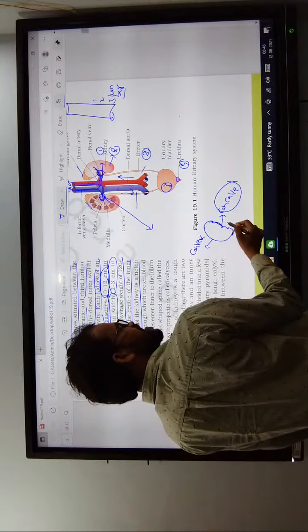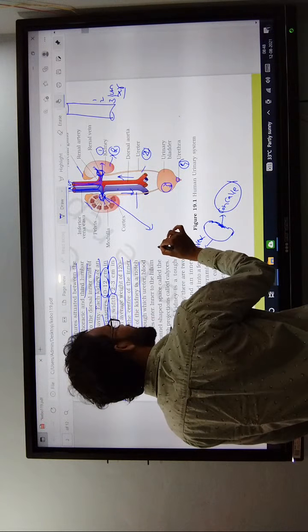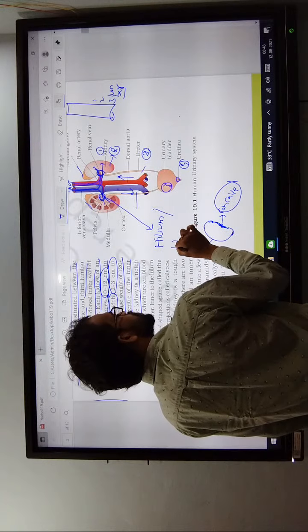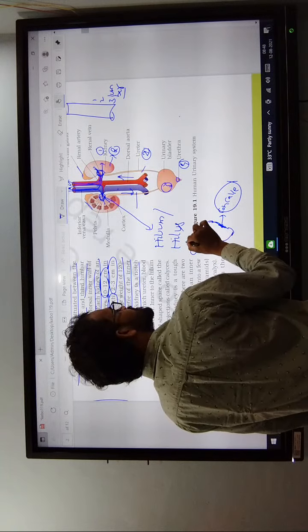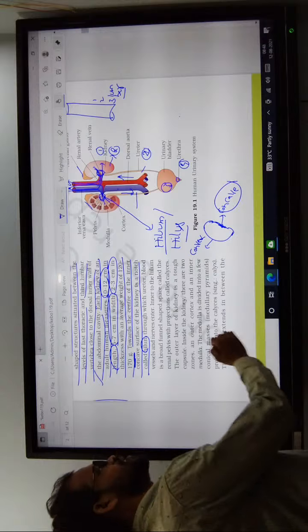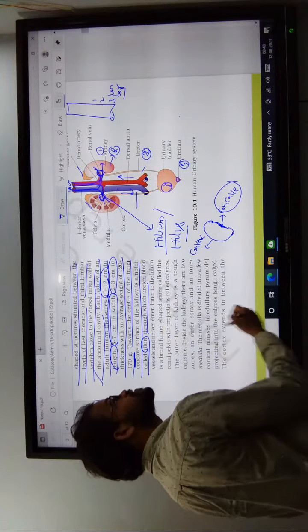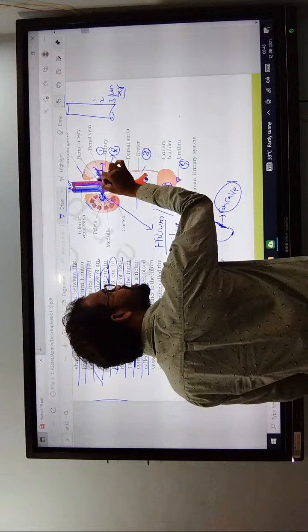In the concave surface, this area is known as the hilum. Through the hilum, the ureter, blood vessels and nerves enter.